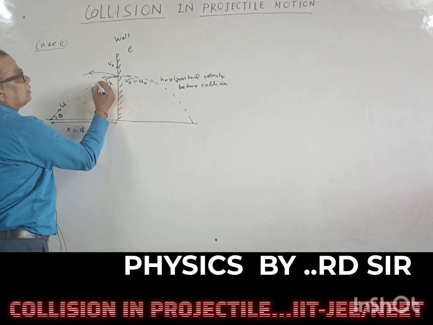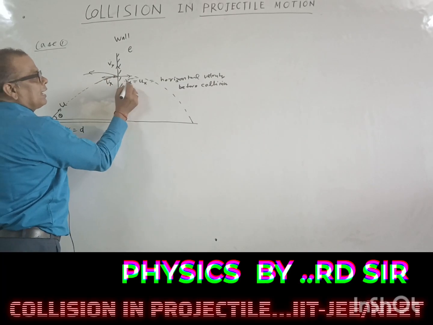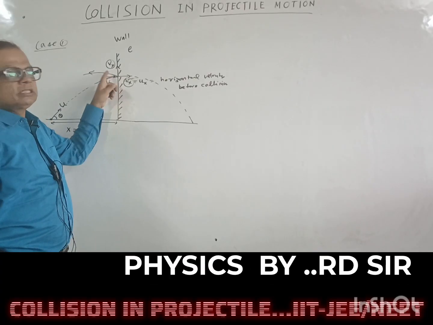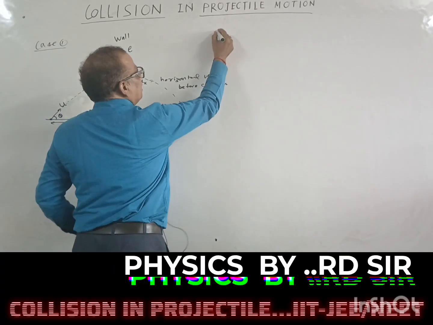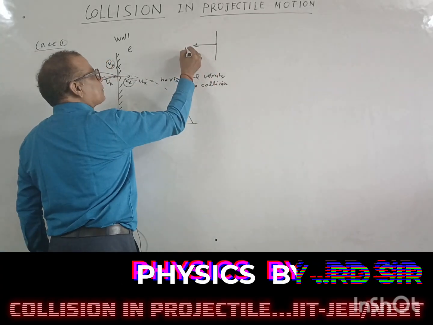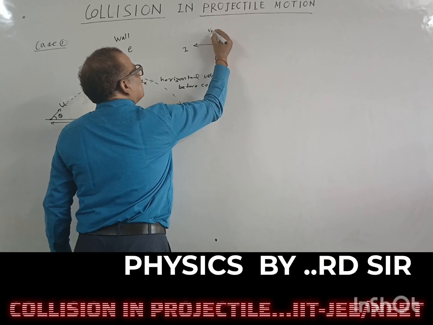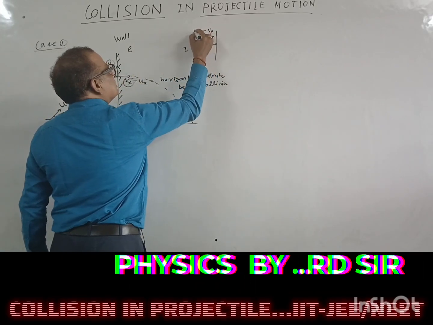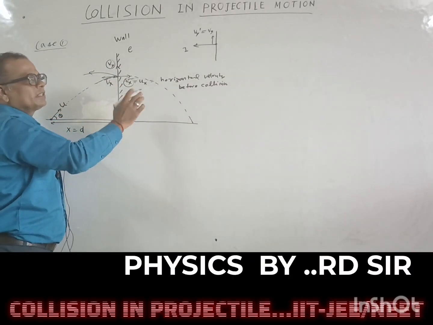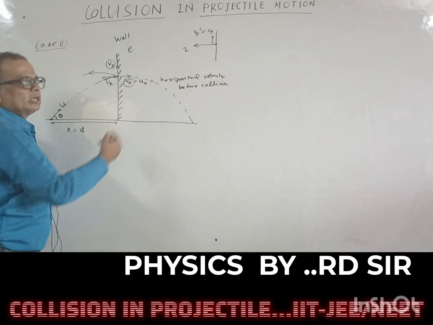So this velocity v will have two components, vx and vy, in which vy will not change because impulse will act perpendicular to the wall. At the time of collision, impulse will act perpendicular to the wall. So the vertical velocity just after collision will remain the same, that is vy dash is also vy. It will not change because there is no impulsive force along the y-axis. Okay, so only the x component of velocity will change.